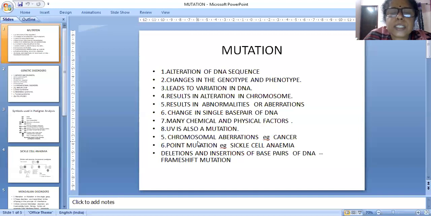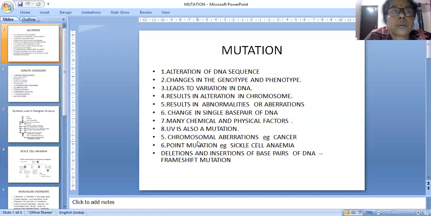And two more reasons are there for mutation, which are included in frame shift mutation. The two reasons are deletion and insertion. The meaning of deletion is removal of some part.